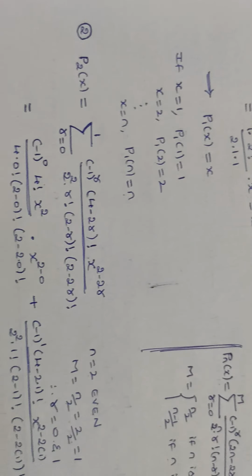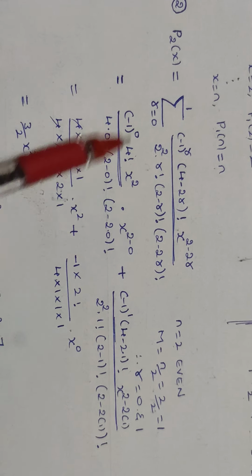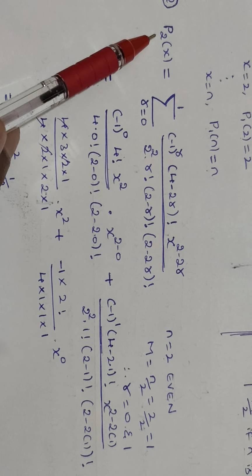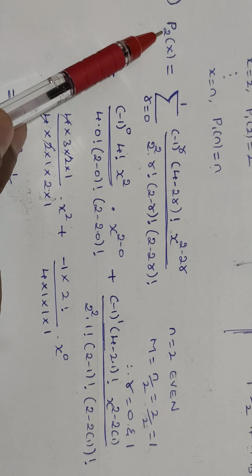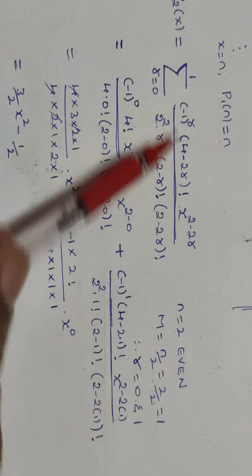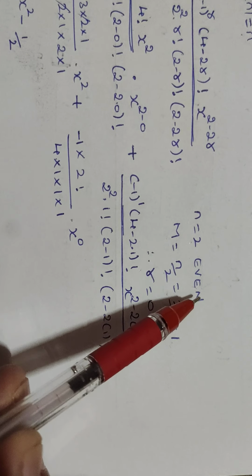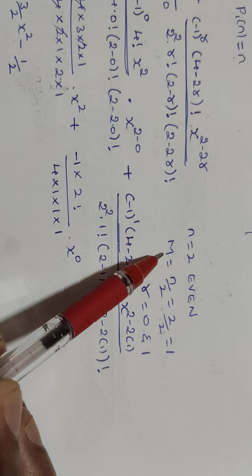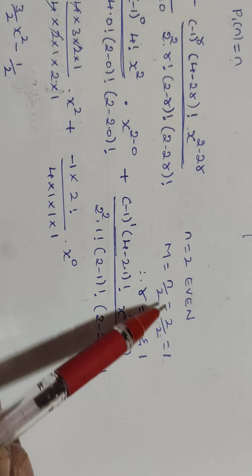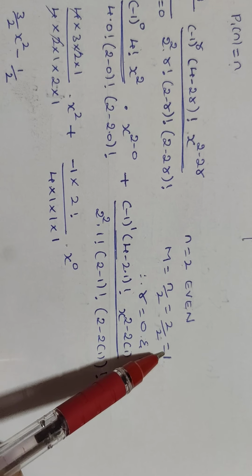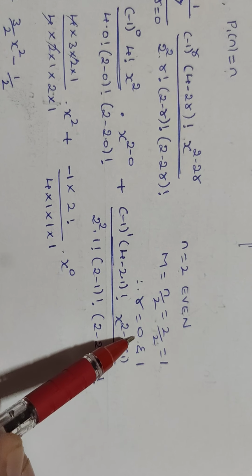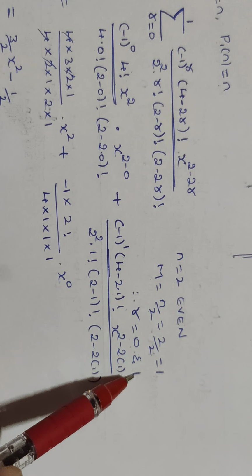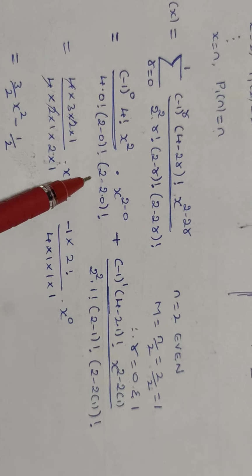Similarly, let us observe the method of determining the value of P2 of x. As I gave the clue, while determining the value of P2 of x, here n value will be equal to 2, which is even. Whenever we observe an even number, the value of capital M will be n divided by 2. Therefore 2 divided by 2, which is equal to 1. That means r value lies between 0 to M. M is 1. So 0 and 1 are the terms we consider. Therefore we have two terms.